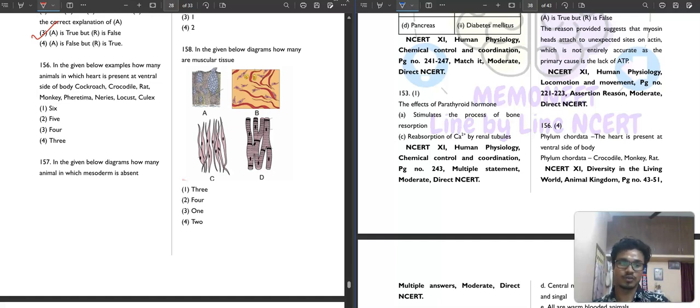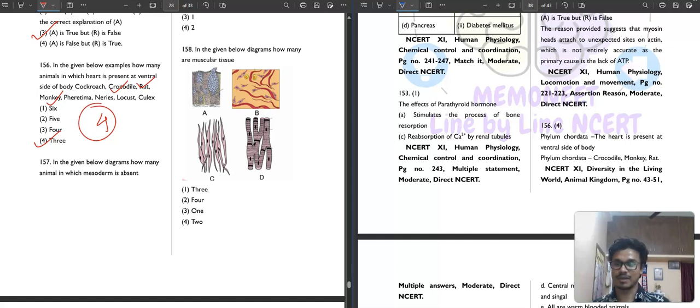In Chordata we have crocodile, monkey, and rat. The rest are cockroach, locust, Culex, which are Arthropoda, and Pheretima, which is Annelida I think. So 3 is your correct answer, the 4th option.